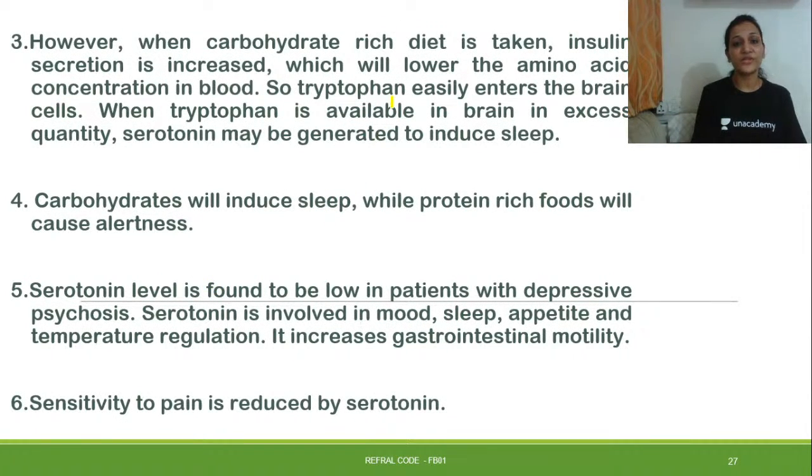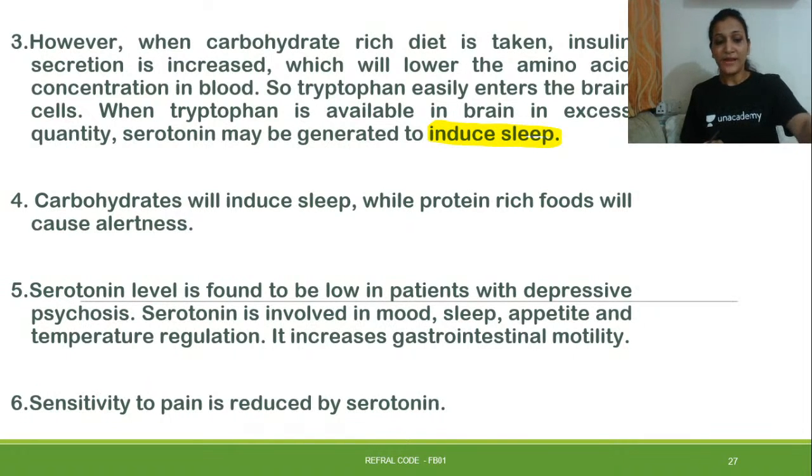However, when a carbohydrate-rich diet is taken, insulin secretion is increased, which will lower the amino acid concentration in blood. So tryptophan easily enters the brain cells. When tryptophan is available in brain in excess quantity, serotonin may be generated, and this is how it induces sleep. This is indirectly related to how melatonin is formed, because your melatonin is responsible for the sleep and wake cycle. So this is how it will induce sleep.